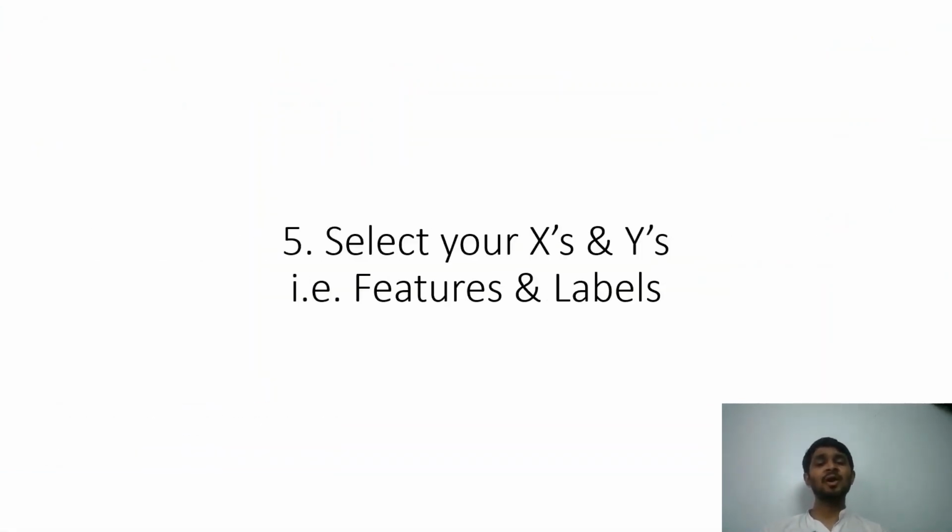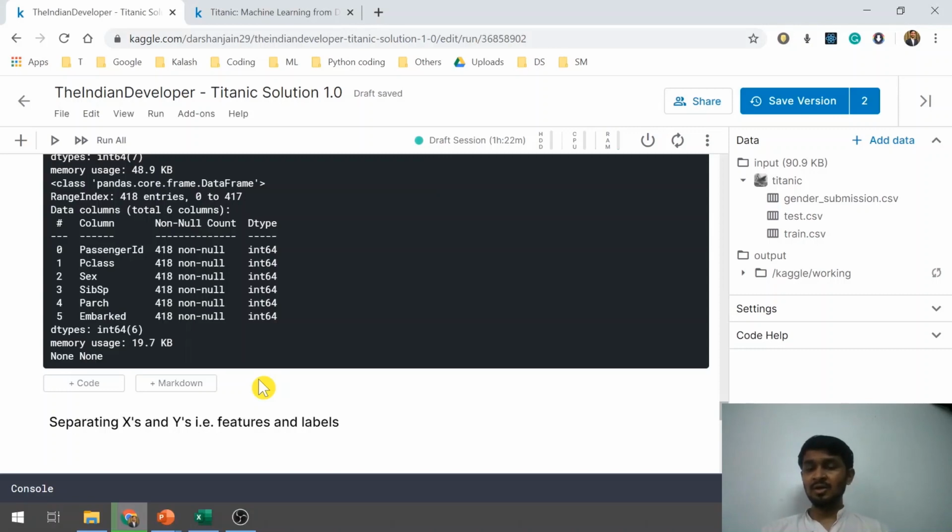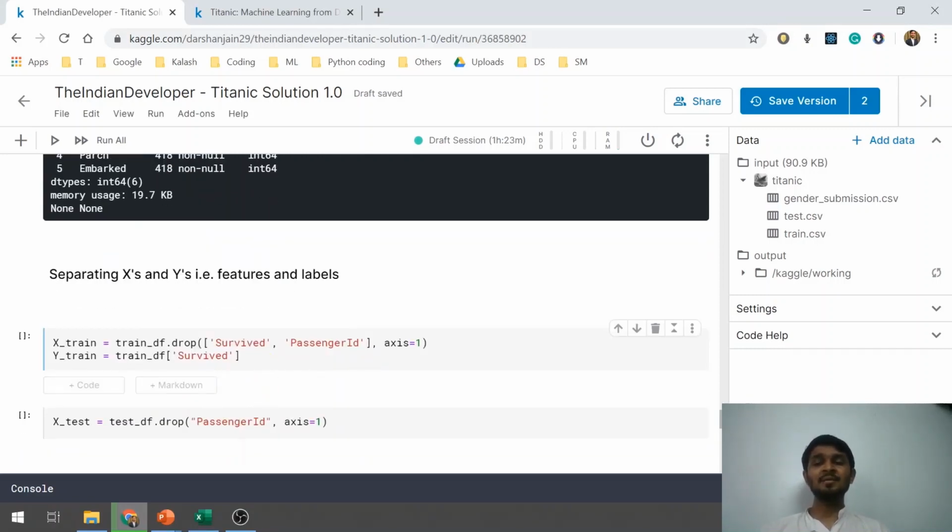Now the next step is to identify X and Y, that is, features and labels. What do we mean by features and what do we mean by labels? I have a separate video where I explain these two things in depth. Considering this part of the problem statement, let's quickly run to the code and see how we can decide X and Y. By X I mean all the features that will be used for training, and by Y I mean the values that will be predicted by us.